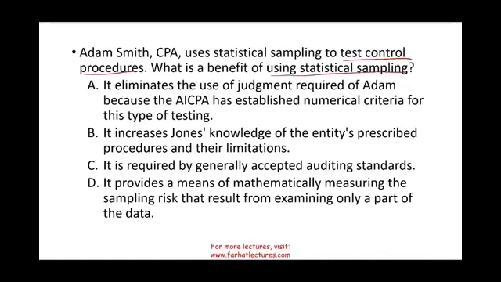A: It eliminates the use of judgment required of Adam because the AICPA has established numerical criteria for this type of testing. No way we eliminate judgment, okay? We can't eliminate the judgment part. So A is not right. That's not the benefit of statistical sampling. You can't say, I used statistical sampling, so I don't have to use my judgment. Not at all. You have to use your judgment.